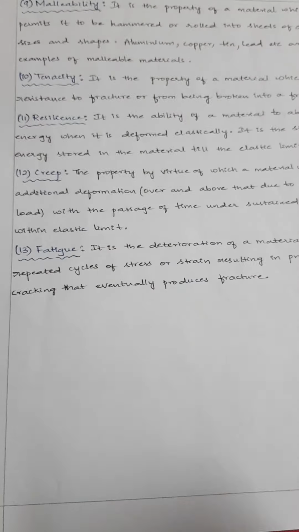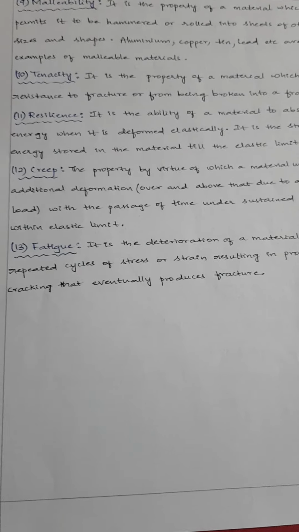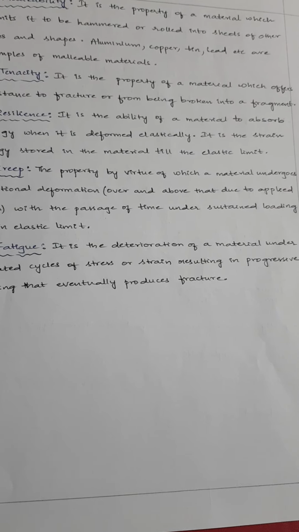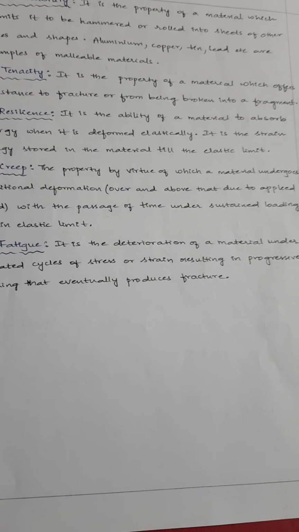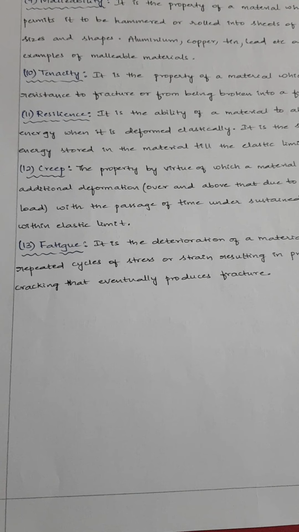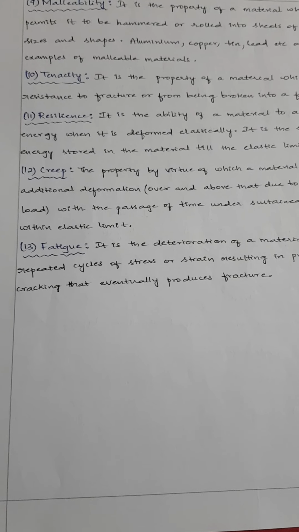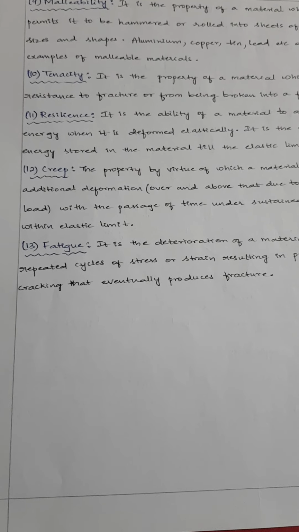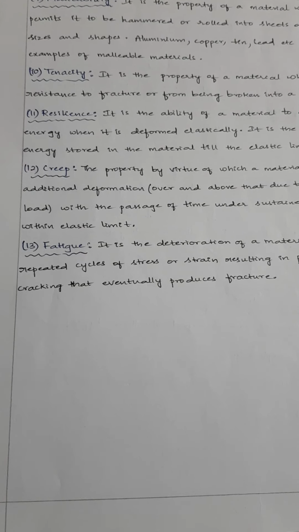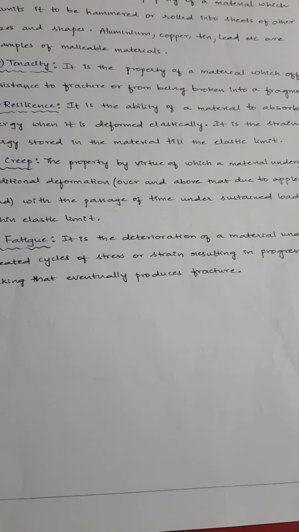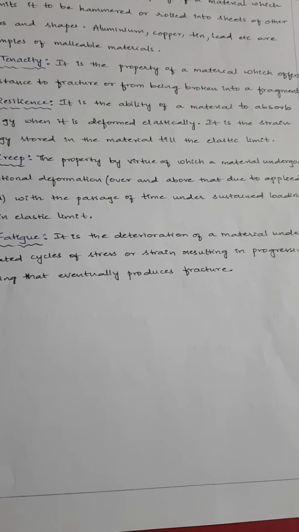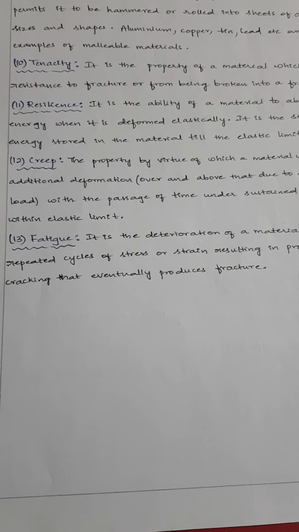Next, 12th property, we have creep. So creep is the deformation undergone by the material when it is subjected to a continuous loading. So for example, if you take any iron table and you put some 10 kg weight on it and you leave it for 30 days. So after 31st day, when you come and take out that 10 kg weight, the iron table will have some deformation. So here, when you observe, for the 30 days, the 10 kg weight was continuous on the material.